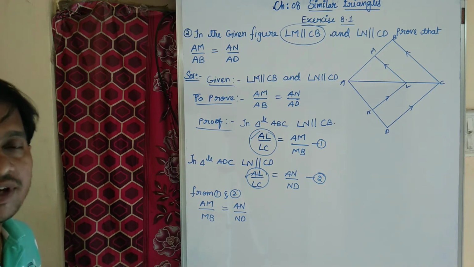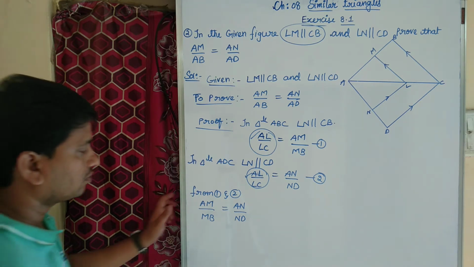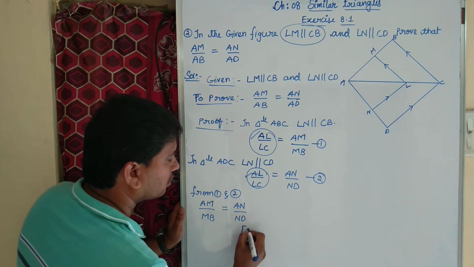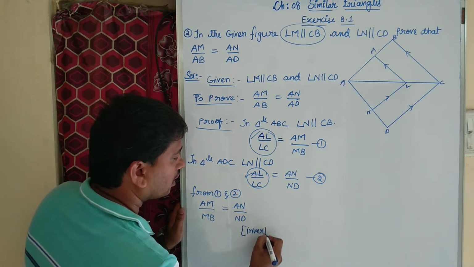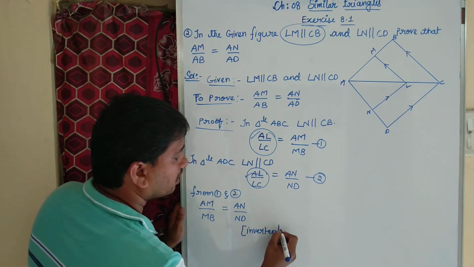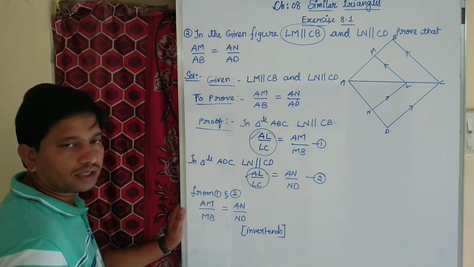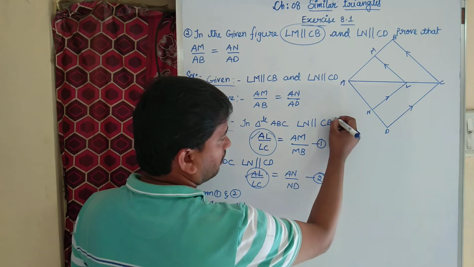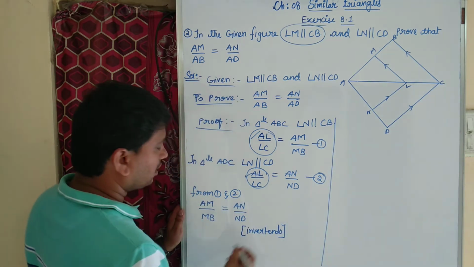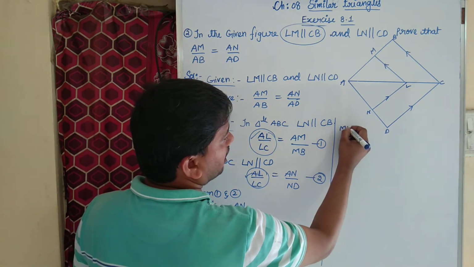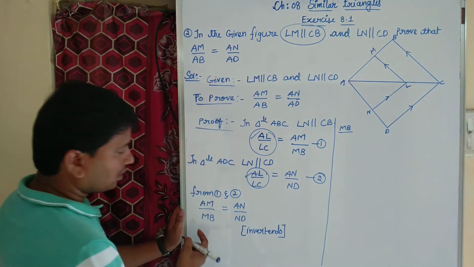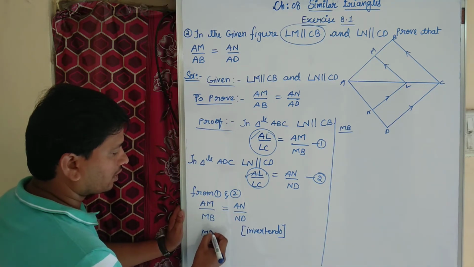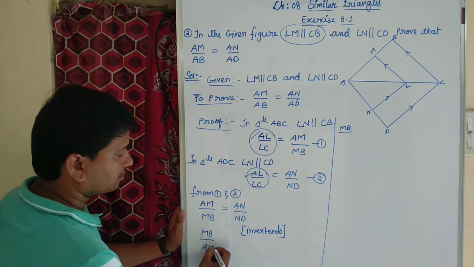In this case we need to do invertendo. What is the meaning of invertendo? Invertendo means the numerator becomes the denominator, and the denominator becomes the numerator. AM by MB I can write as MB by AM.